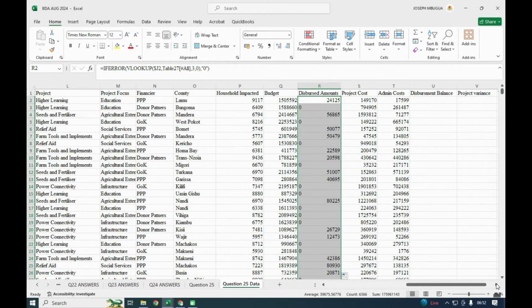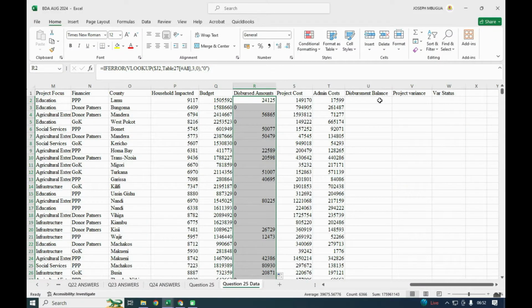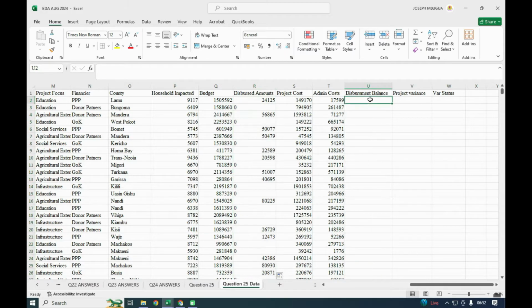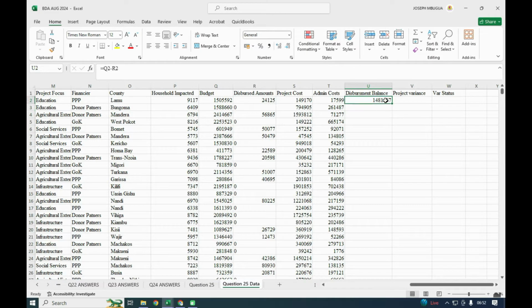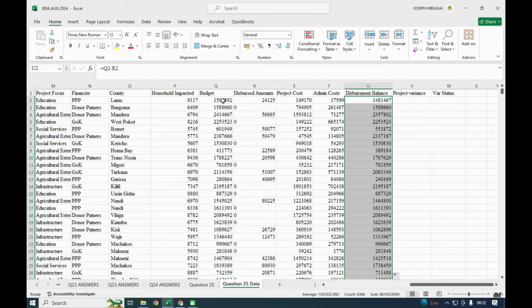Then the other one was the disbursement balance. For the disbursement balance, we shall go with the budget, what was budgeted vis-a-vis what was disbursed, in order to get the balance that we had. The budget was this, and we have disbursed this, so the balance is that particular value. Then I will double click that.